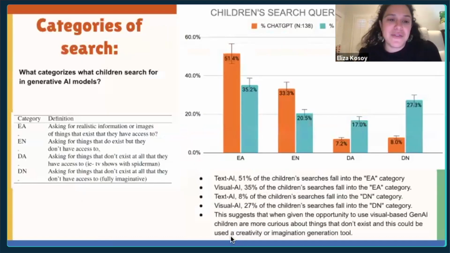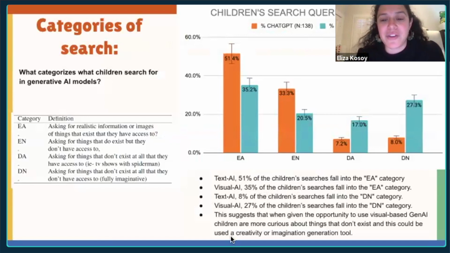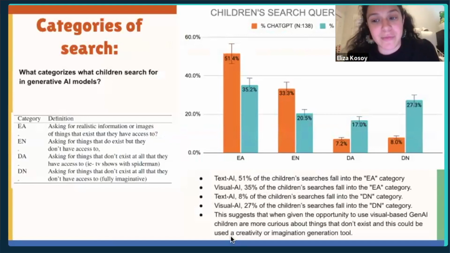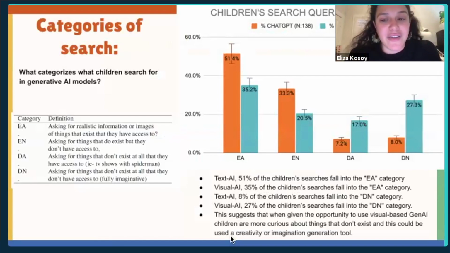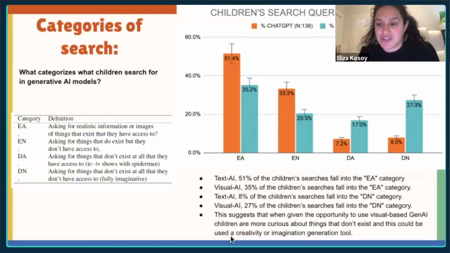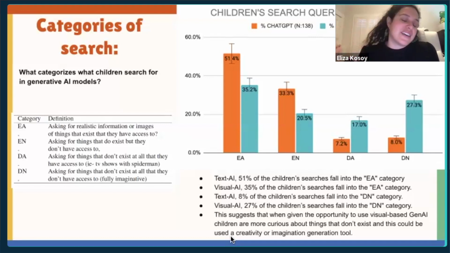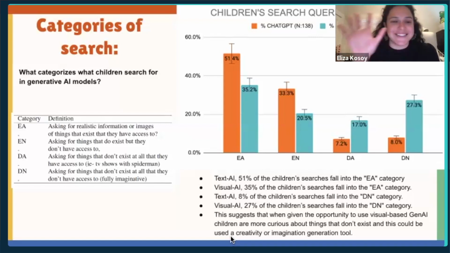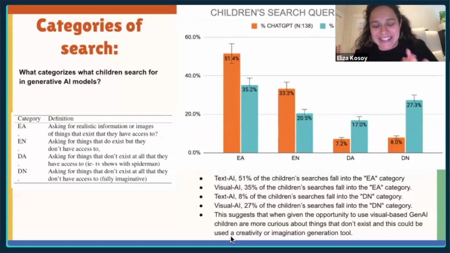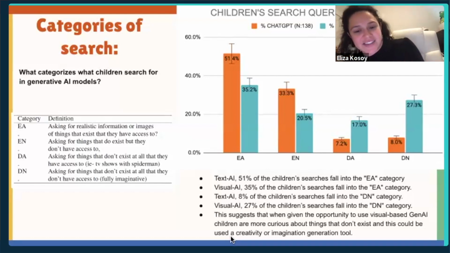But one of the most interesting takeaways that I think we find is that we tried to categorize their search based on modality, and we have 4 categories of how we break down what they search. So every time they search something, we have blind coders assign it to a category. And these 4 categories, it's a 2 by 2. So let me try to break it down. Basically, we categorize it: are they searching for something that exists in the world or doesn't exist in the world?